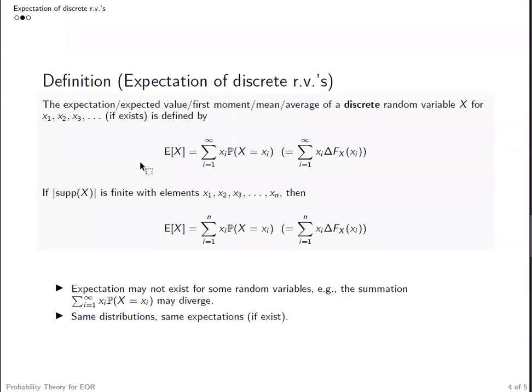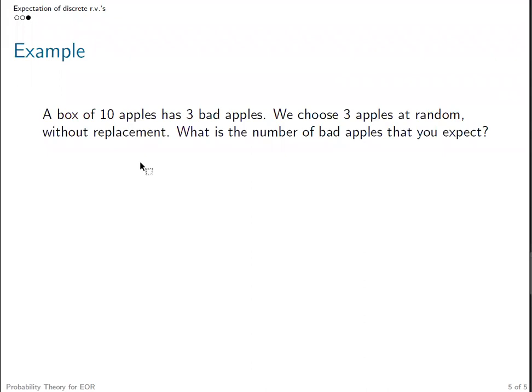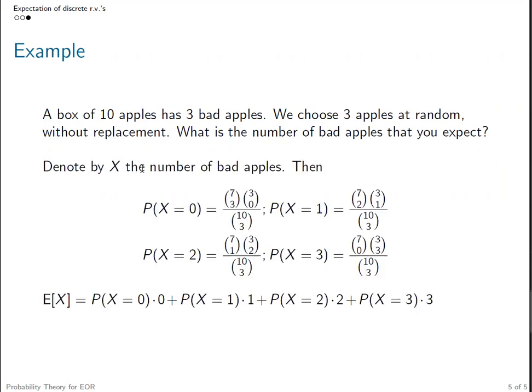Now let's take a look at another example about expectation. Suppose we have 10 apples and there are 3 bad apples. We choose 3 apples at random without replacement. What is the number of bad apples that you would expect? You can pause the video here and try to figure it out yourself. Well, if we denote the number of bad apples we have as the random variable x, we know this random variable follows a hypergeometric distribution with the following PMF.